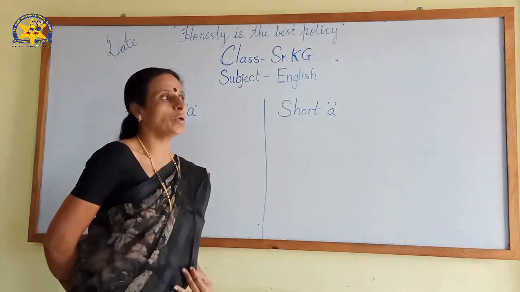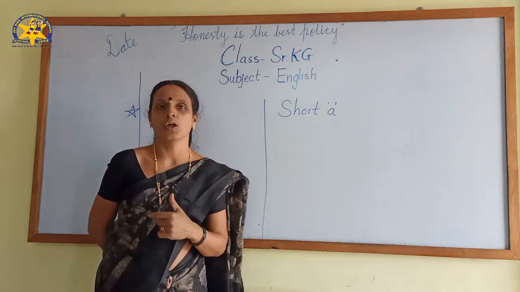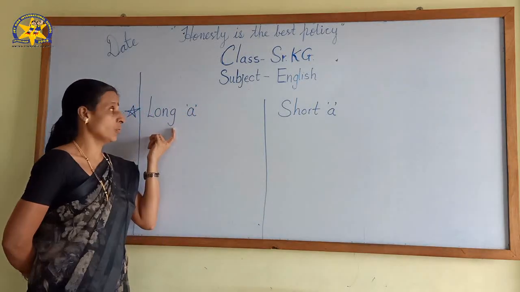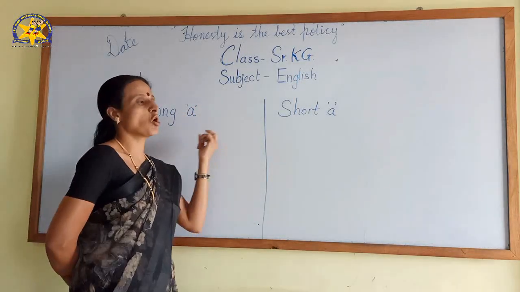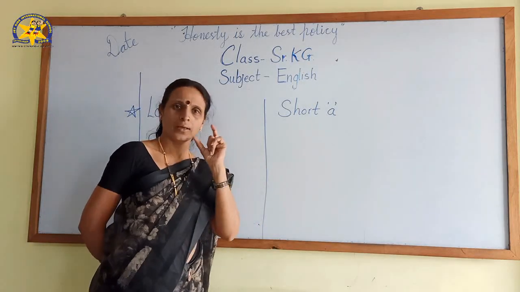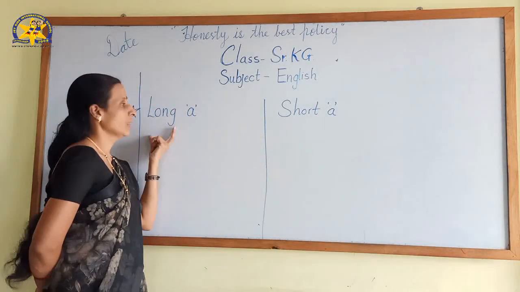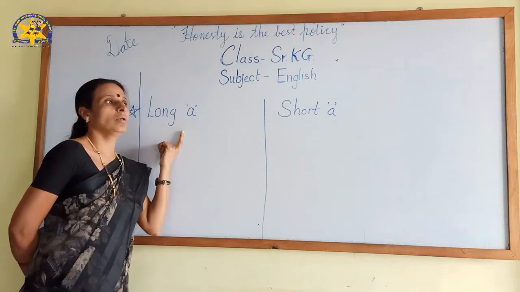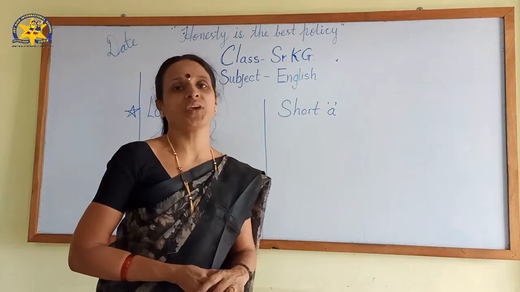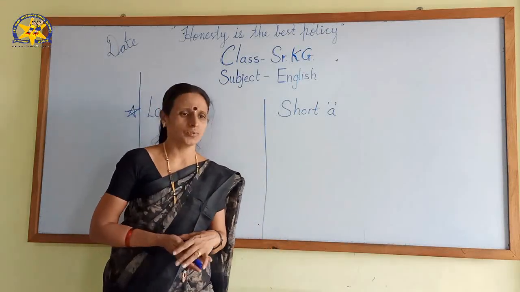So today we are going to learn how to recognize short sound and long sound. Today we are learning the long A and short sound of A. Got it? A only. For that purpose only, I taught you different sounds of each vowel: A, E, I, O, U. Regular sounds, you learned that.